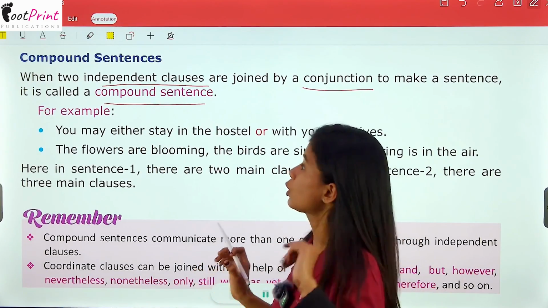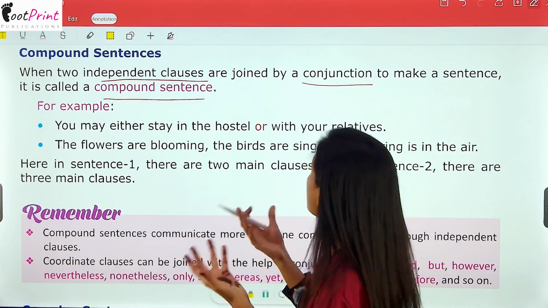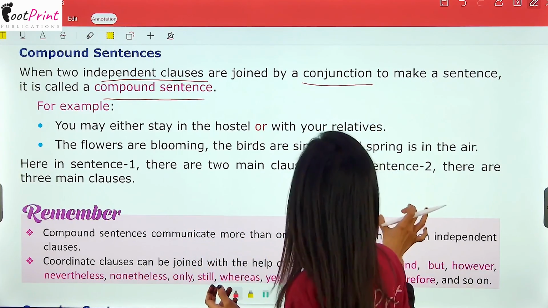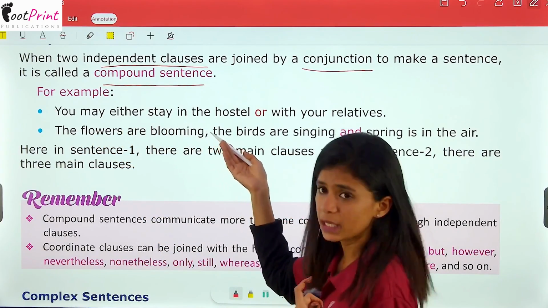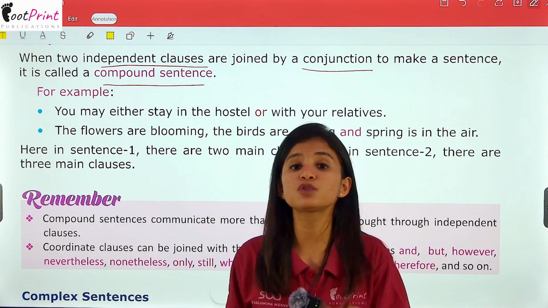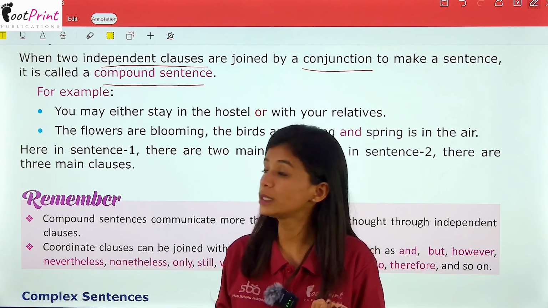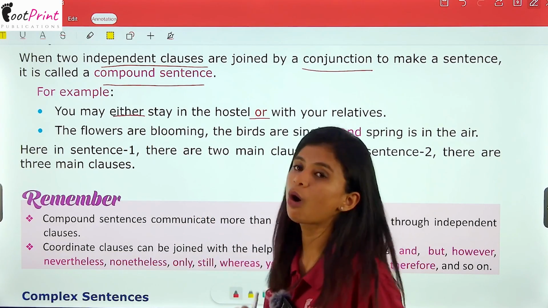When 2 clauses, right, not one, 2 clauses are joined together. How? By a conjunction. So, for example, you may either stay in the hostel or with your relatives. Here we have joined 2 sentences with the help of conjunction, which is either and or.